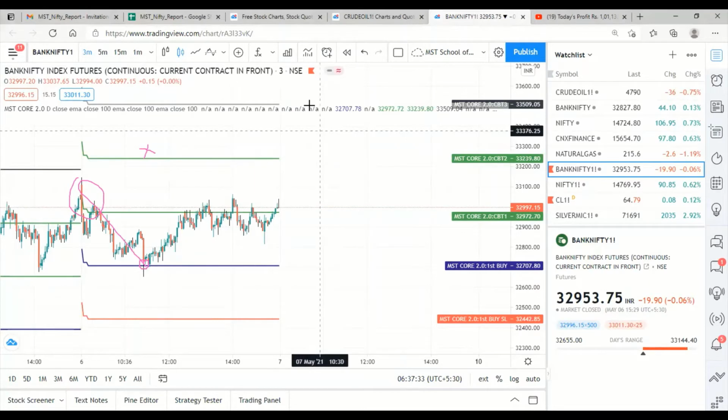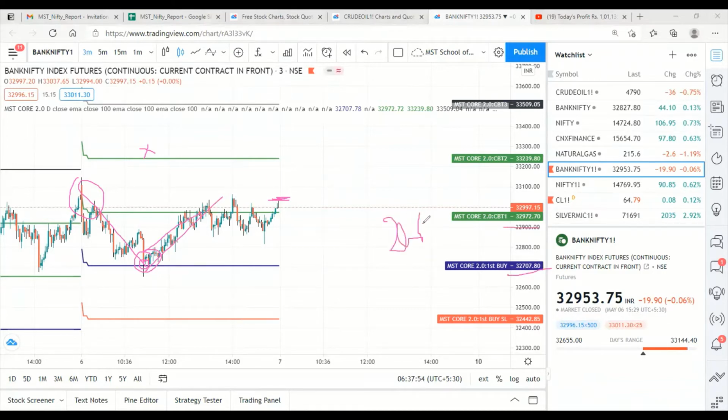Now coming to this part, first buy activated and the target is done. First buy target done. At the closing time, we have got some extra points also, but we will consider only this first target. How many points? From 32707 to 32972, it comes to 265 points. If you multiply by 25, it comes to 6,625 rupees.